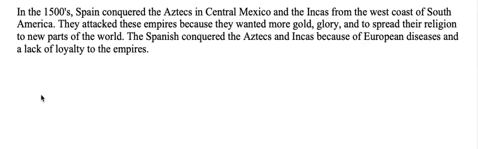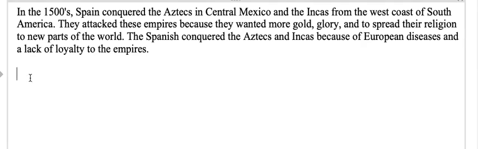Okay, so now I'm ready to start writing my body paragraph 1, and I'm going to start with my assertion. So I'm just going to go back to my planning sheet and find my thesis, or I can look in my introduction. So I see that part of my thesis is saying that the European diseases were one of the causes that really helped the Spanish. So this whole body paragraph is going to be proving why the European diseases really helped the Spanish conquer those two empires. So I'm just going to start by restating that supporting detail 1 in a sentence.